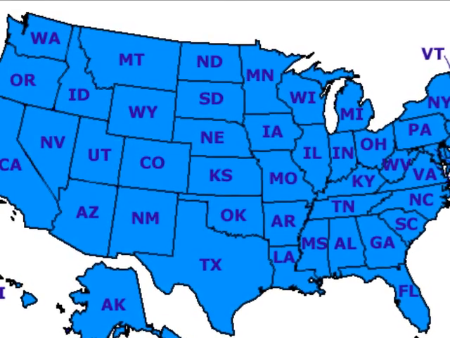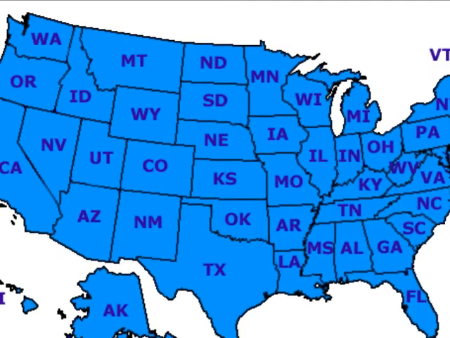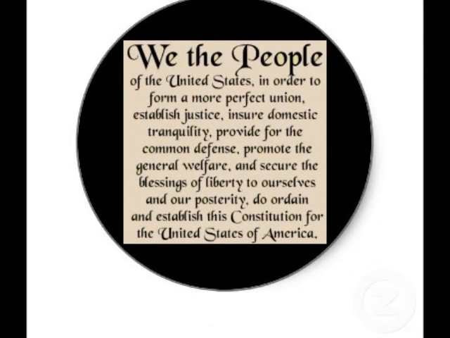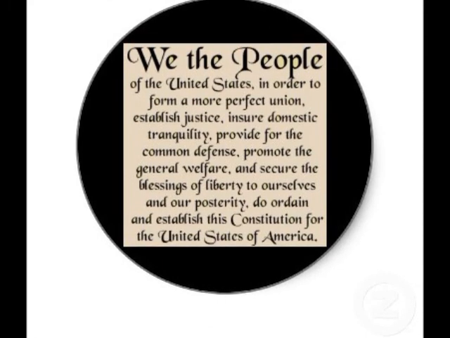Next we're going to get into the purposes of government. Why do we even bother having a government? Why do we need one? What we're going to be looking at is the preamble to the U.S. Constitution. It's located on page 7 in your textbook, so you can look for it there.